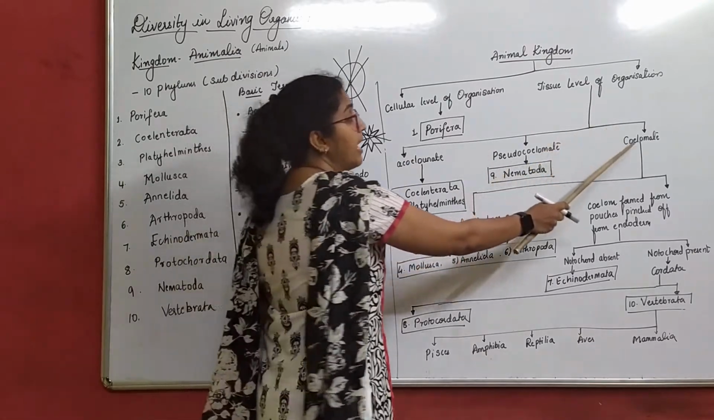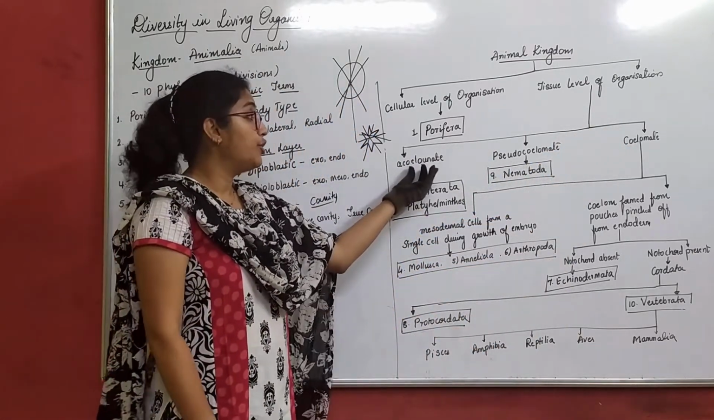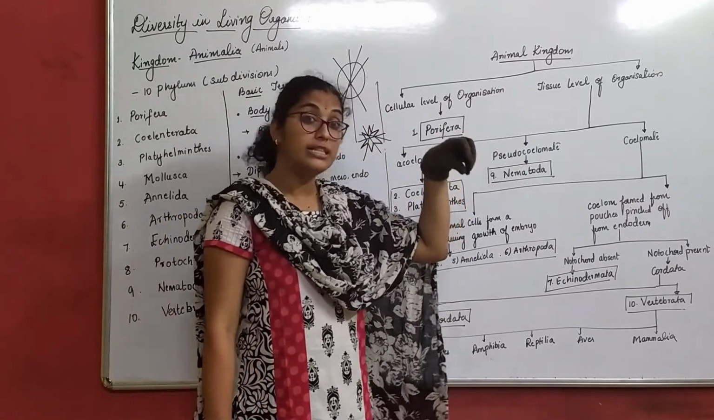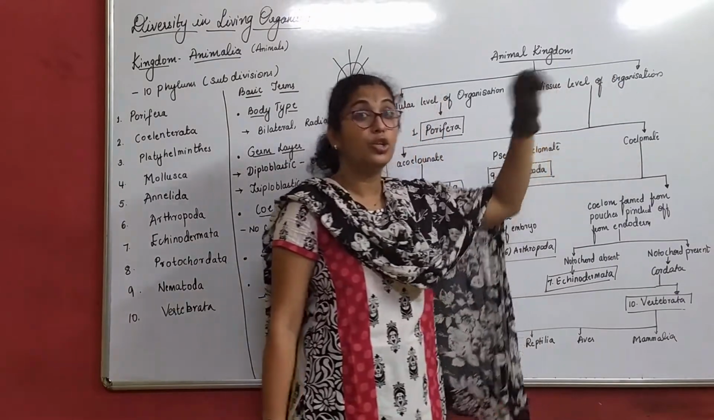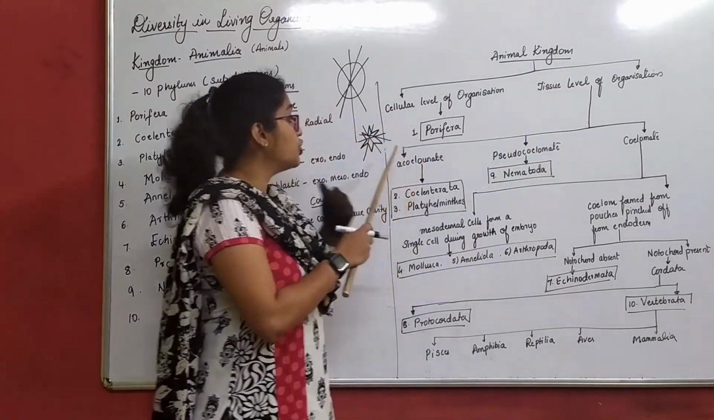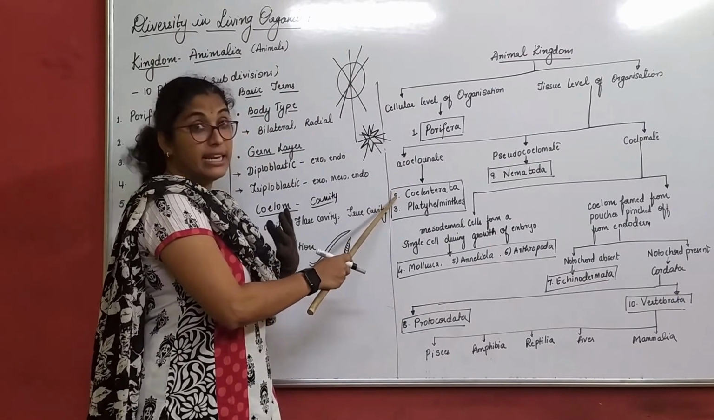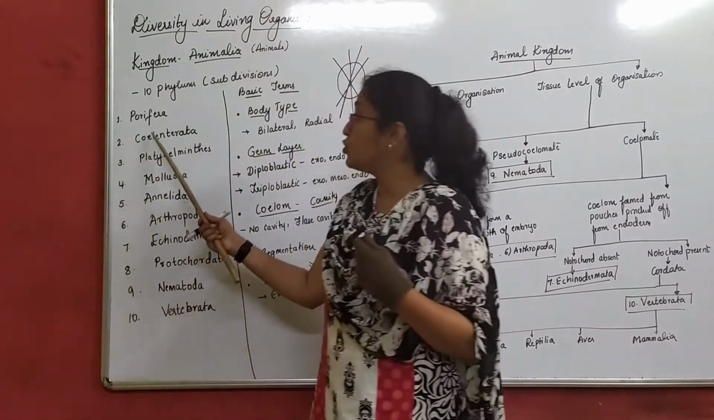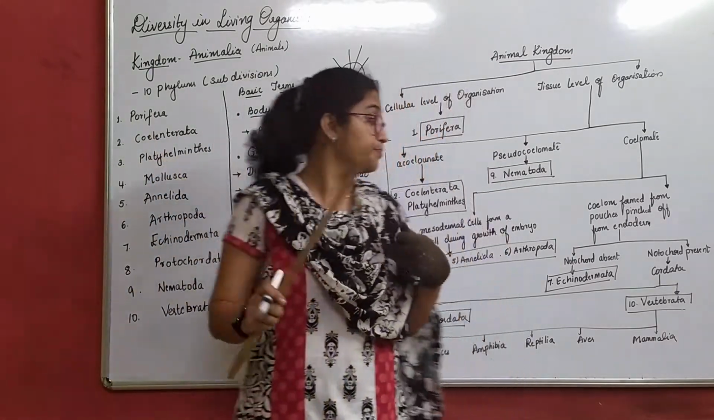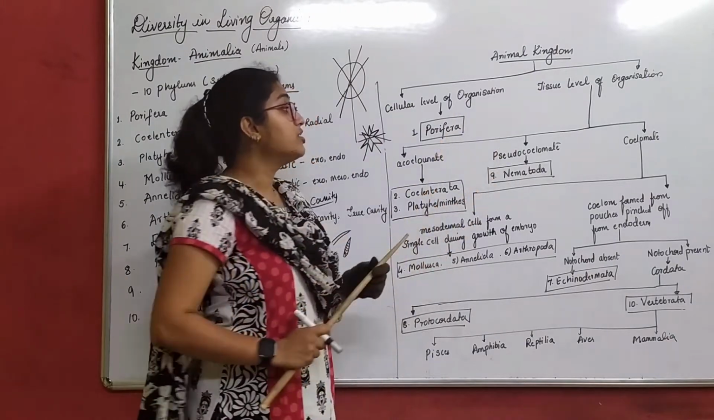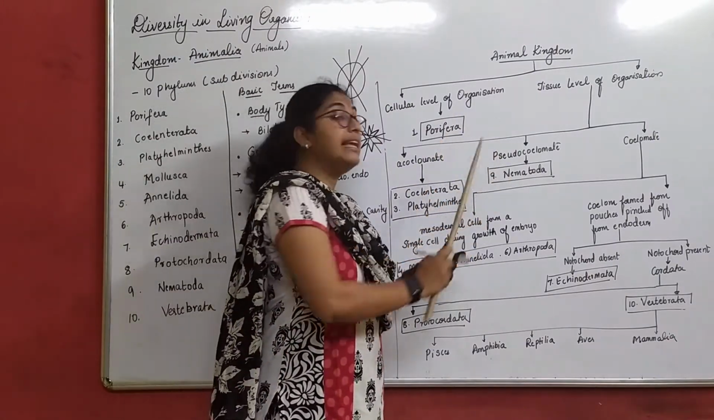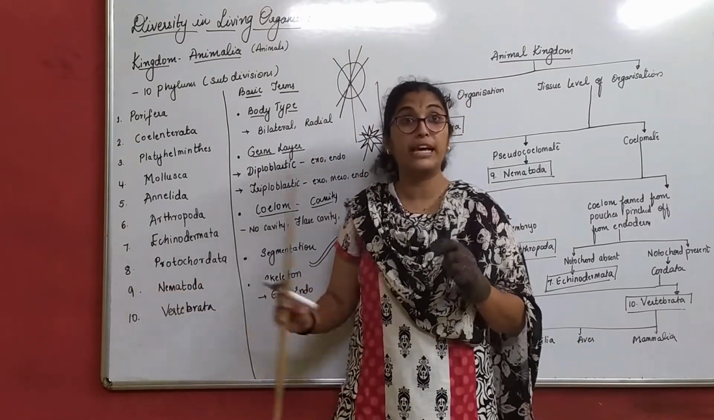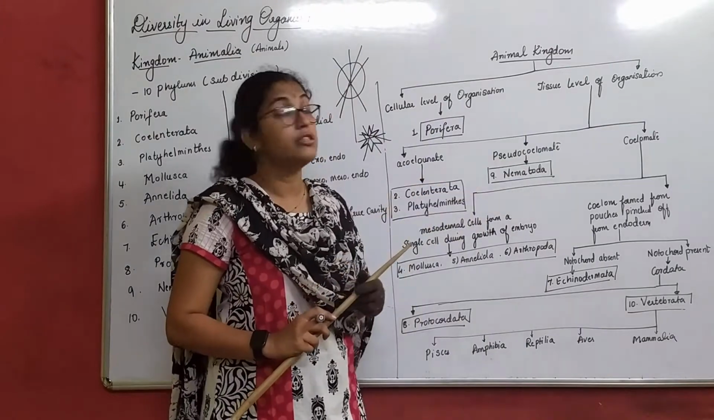Acoelomate, pseudocoelomate and coelomate. That is, organisms which have no cavity, which have a false cavity and which have a true cavity. Now, organisms which do not have a cavity, which organisms will come here? Coelenterata and Platyhelminthes. These two, which we have jotted down here, right? Next, under pseudocoelomate comes Nematoda, that is the ninth phylum we have studied, that comes under pseudocoelomate.